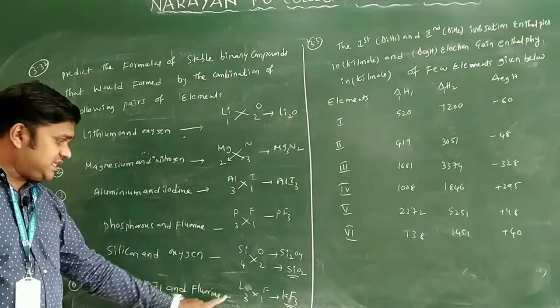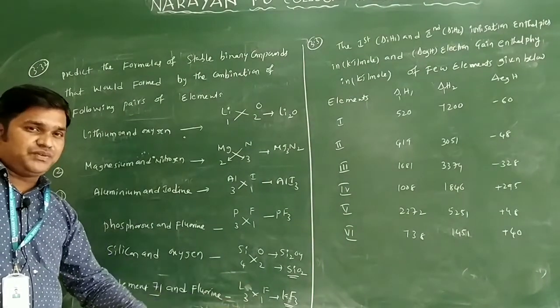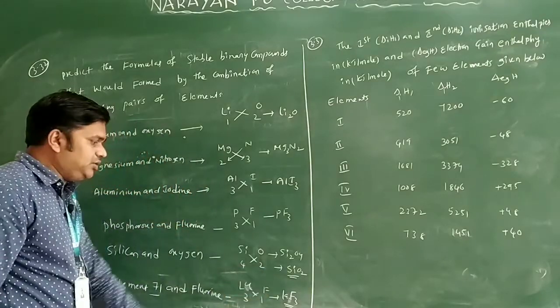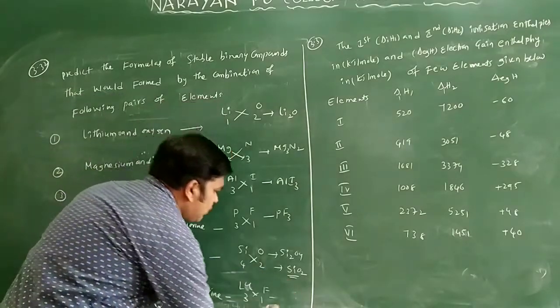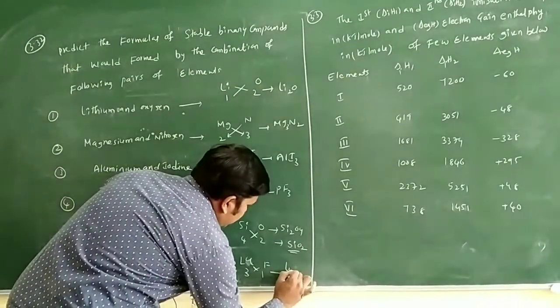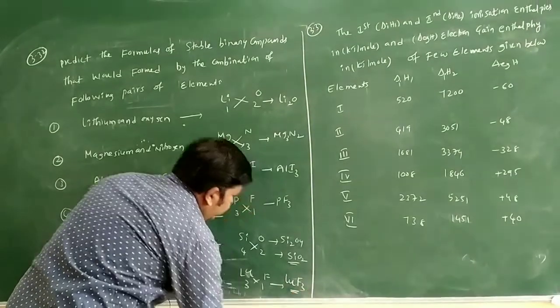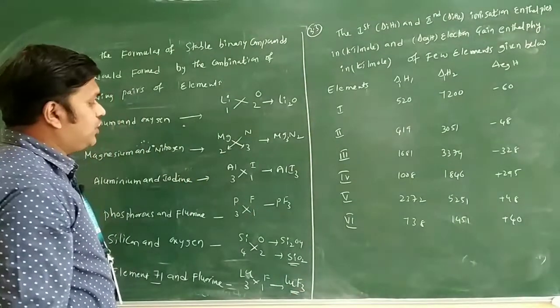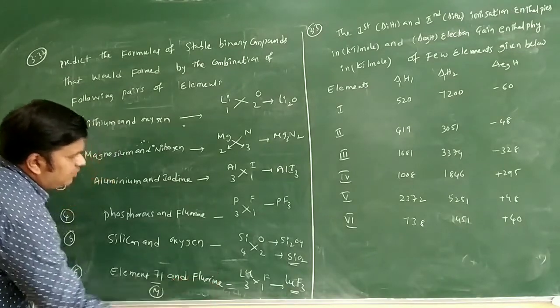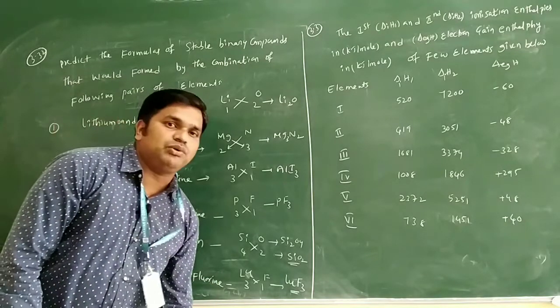You will see, I just wrote lanthanum, but lanthanum is 58 only. The last element in this lanthanoid series we have is lutetium, that is Lu. Or if the element is not given, you can take M also, no problem. So you will get lutetium fluoride, LuF3, that is lutetium trifluoride, that is the answer. Or if you take element 71 as M, then you will get MF3 as the compound. Just you can change this one.